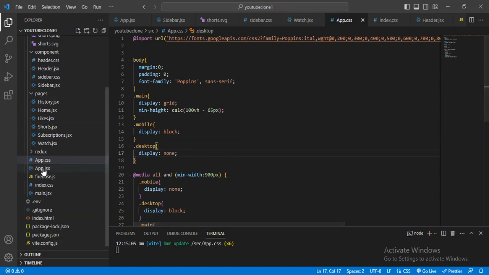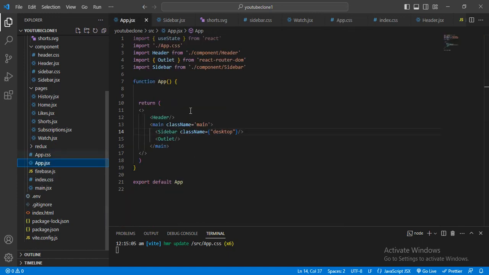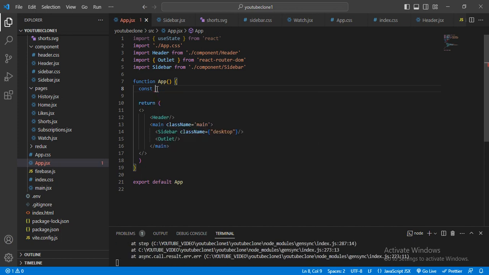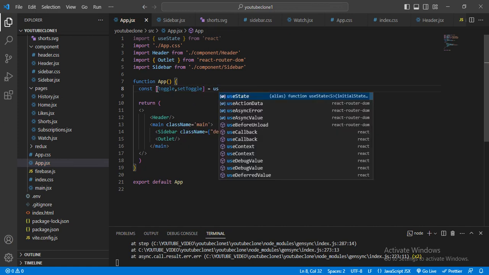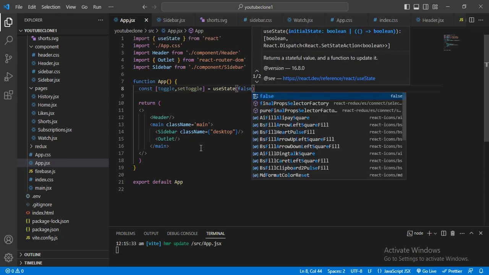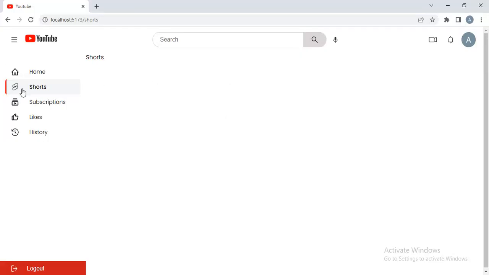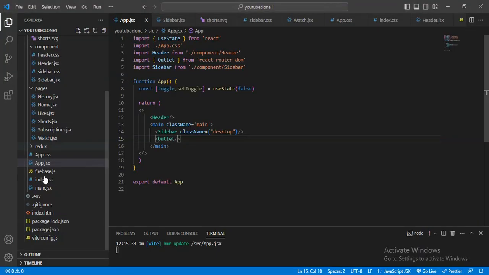For that, in the app.jsx, here I will create one state, const toggle, setToggle, with useState, and by default I will give false, because by default I don't want to display the sidebar. And this sidebar I will make not displayed, I will make a collapse. That's why I will give one class name, because I want to collapse this